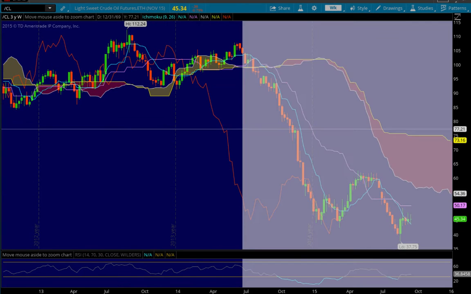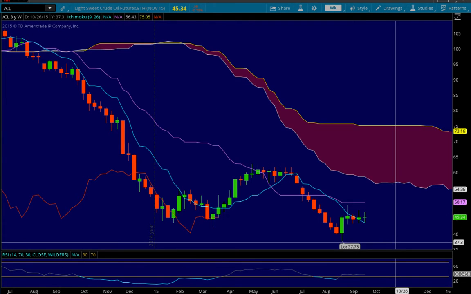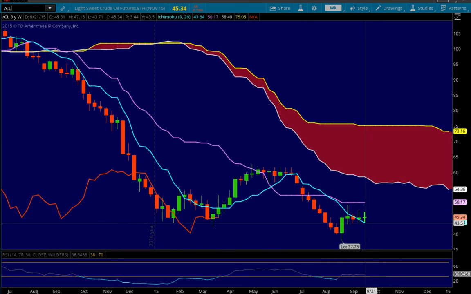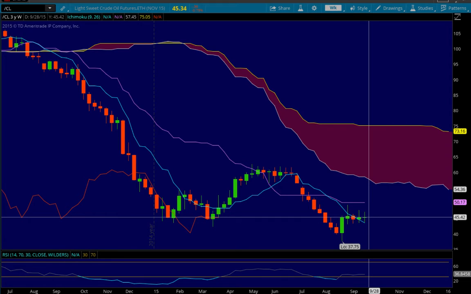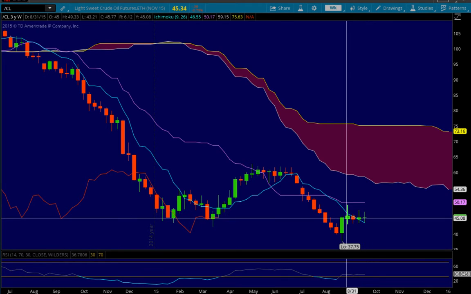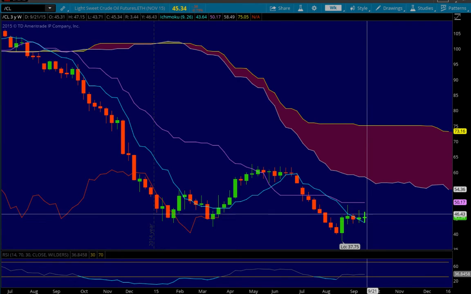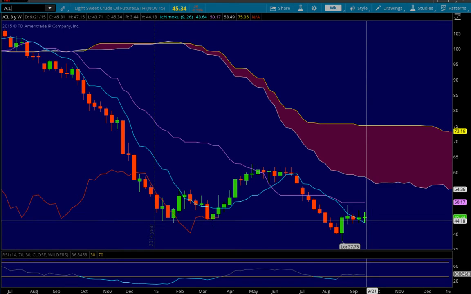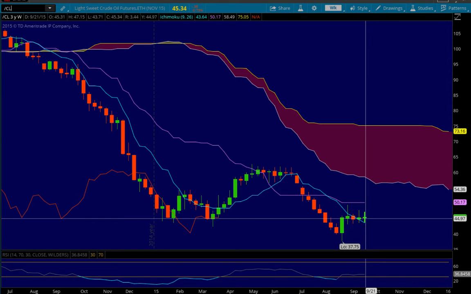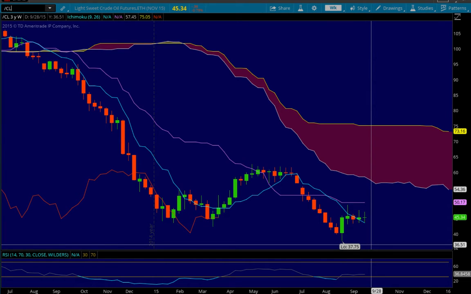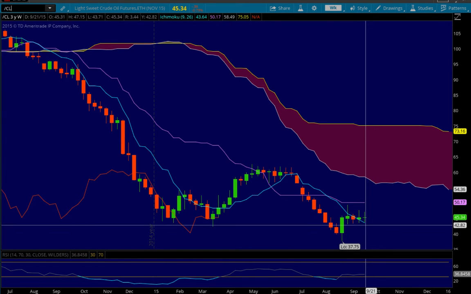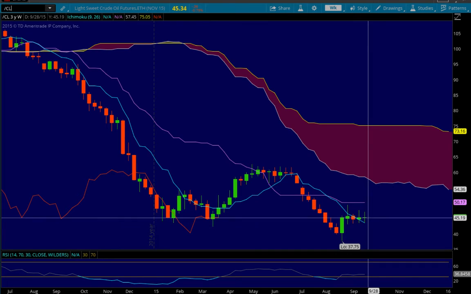Looking at crude on the weekly, we see we actually managed to hold the Tenkan Sen on the weekly and put in a doji, so more just sideways action on crude. We've been putting in dojis for a while now. This is actually the thinnest doji with the smallest range thus far. So we can look at a range between the Tenkan Sen, which is down at 43.64, and the Kijun Sen at 50.17. Overall, price action is bearish under the cloud on crude.